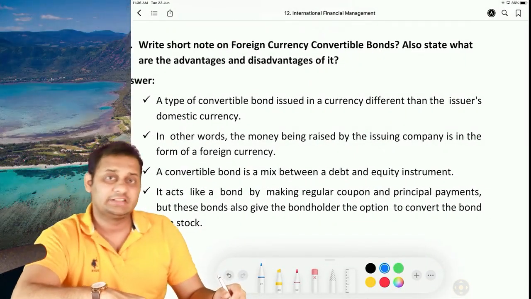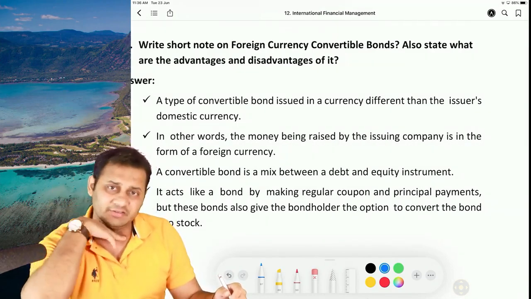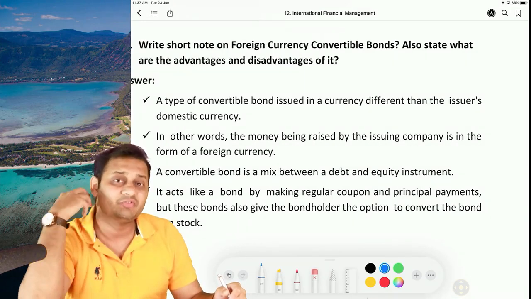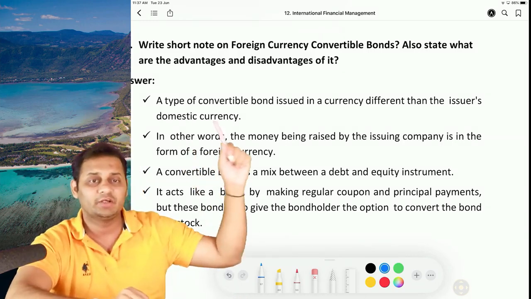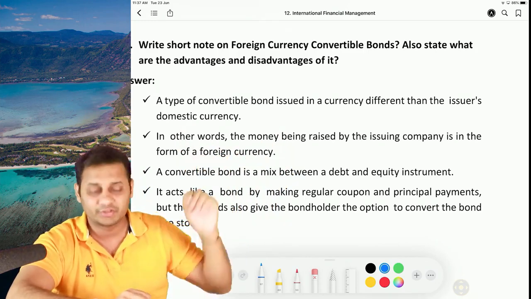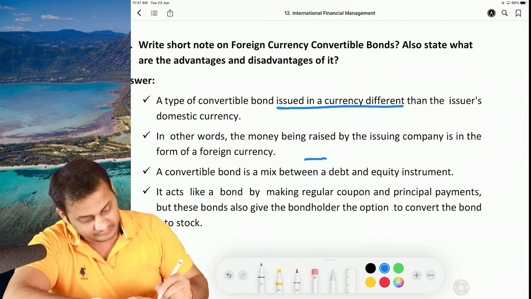What is the difference between a normal convertible bond and FCCB? The very basic difference is these type of convertible bonds are issued in a foreign currency, not in rupees. So this is a type of convertible bond issued in a currency which is different than the issuer's domestic currency.